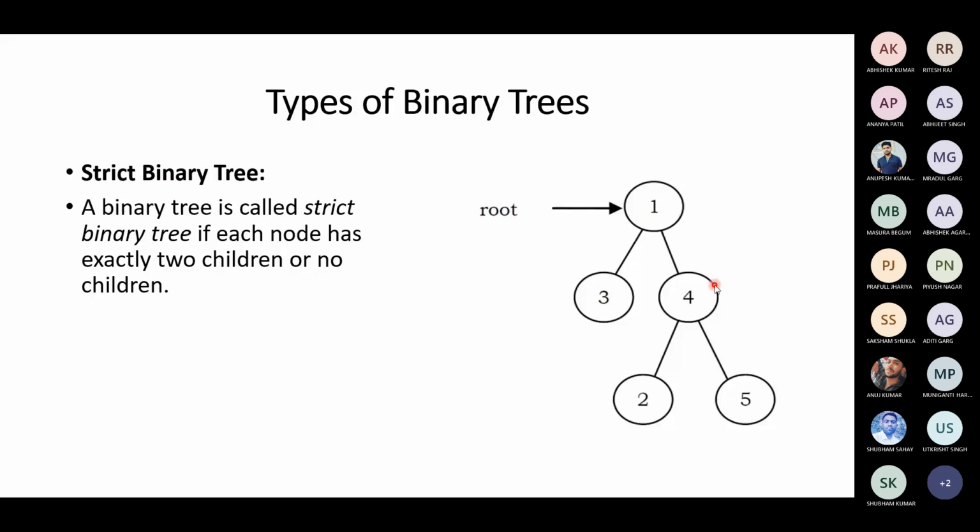1 has two children, 3 has no children, 4 has two children, 2 has no children, 5 has no children. So this is a strict binary tree because the property of a strict binary tree is satisfied here. Each node has exactly two children or no children. 3 to 5 are leaf nodes, they don't have children, but the other non-leaf nodes have exactly two children. So this is called a strict binary tree.